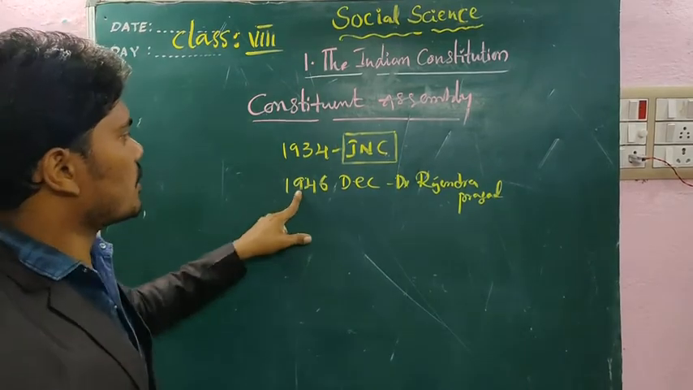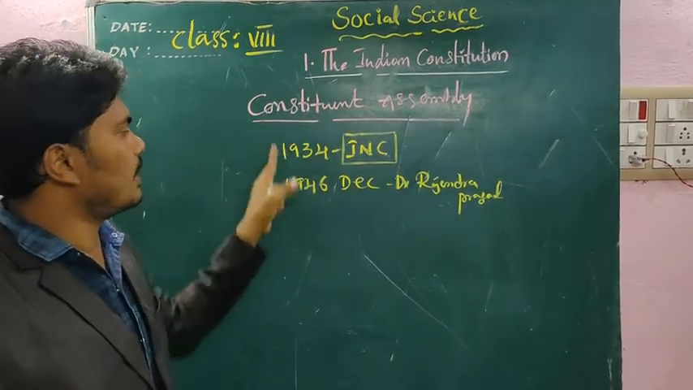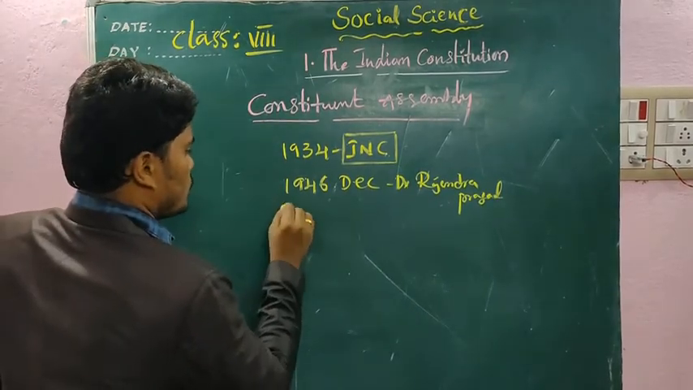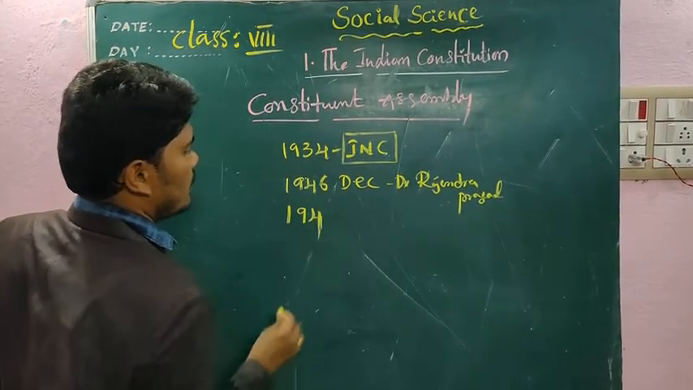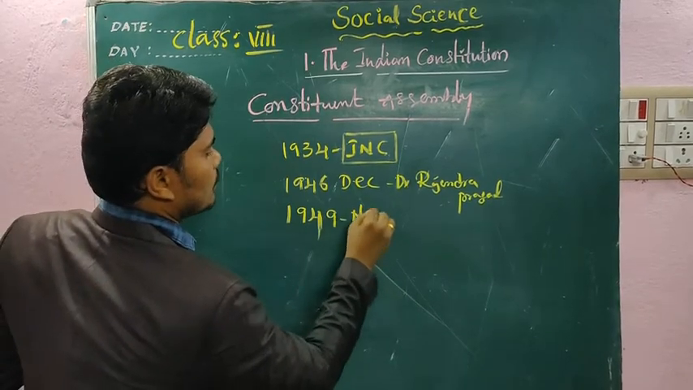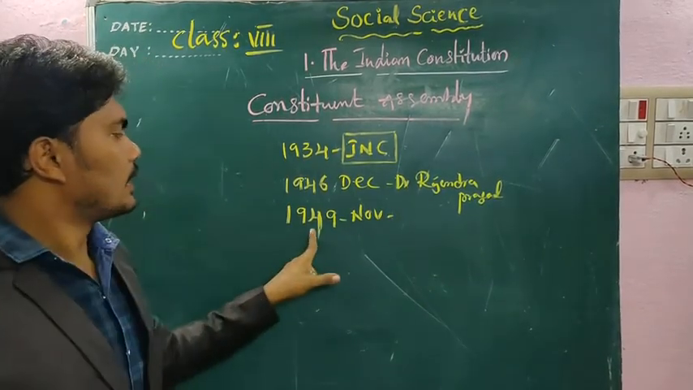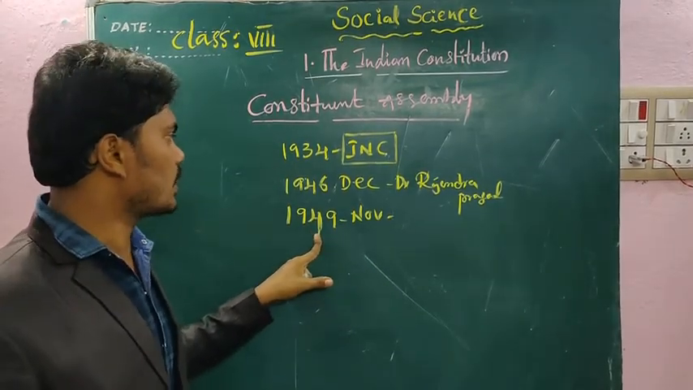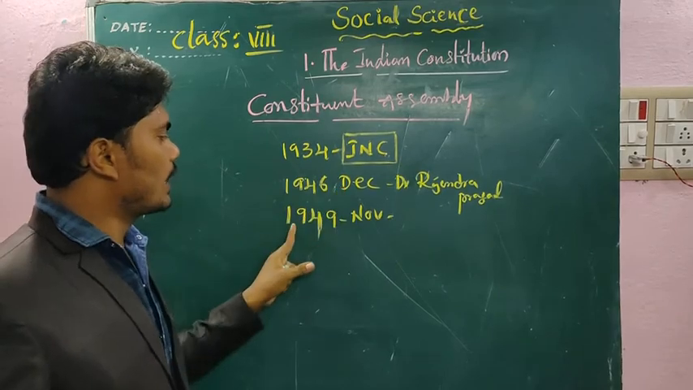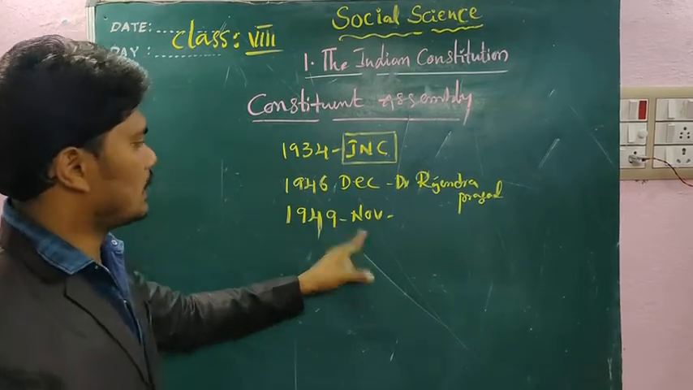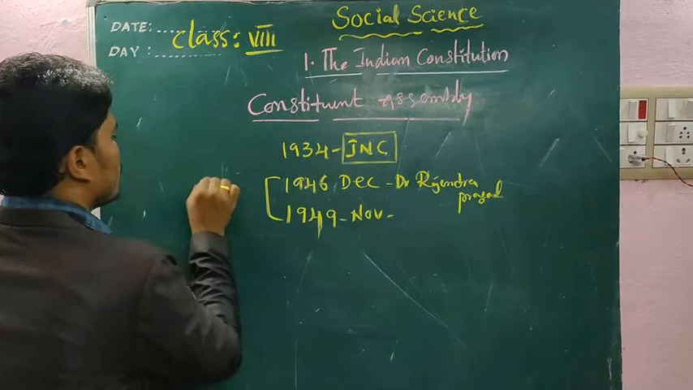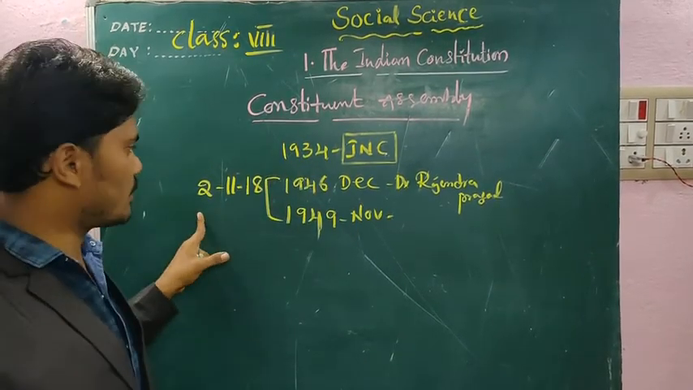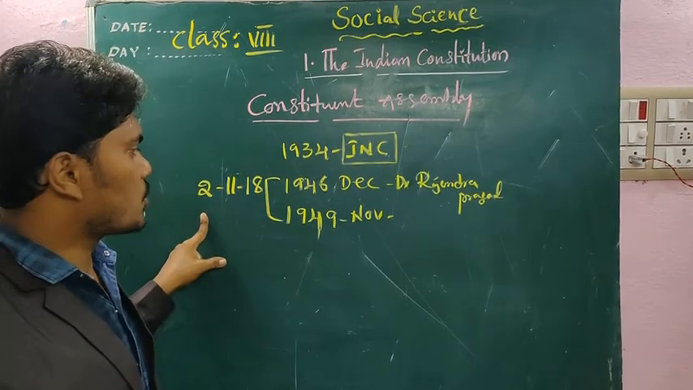Right? In which year was the Constituent Assembly formed? In the year 1946 December. And they drafted the constitution up to 1949 November. What is the time taken for completion of drafting the constitution? 1946 December to 1949 November. Exactly 2 years, 11 months, 18 days were taken to complete the drafting of the Indian Constitution, right?